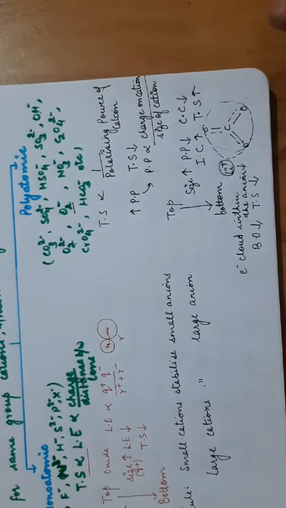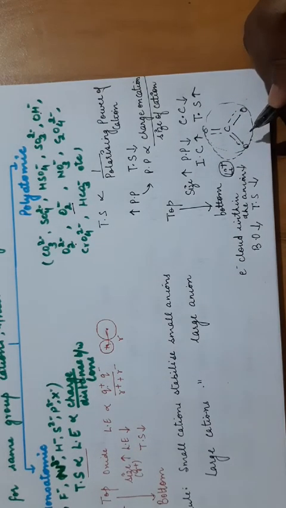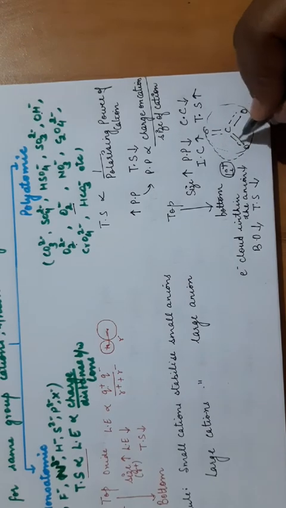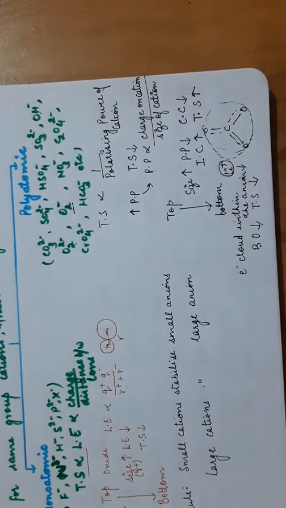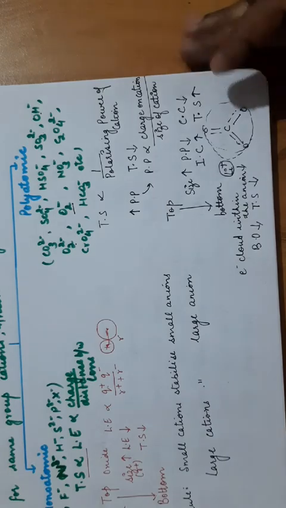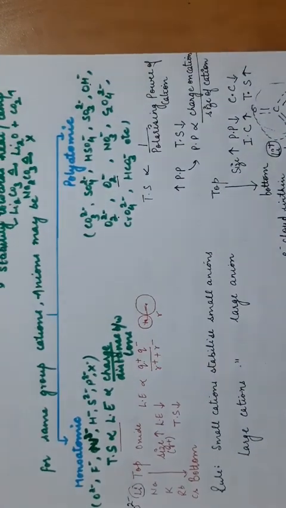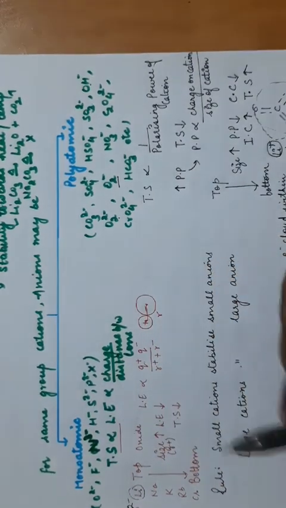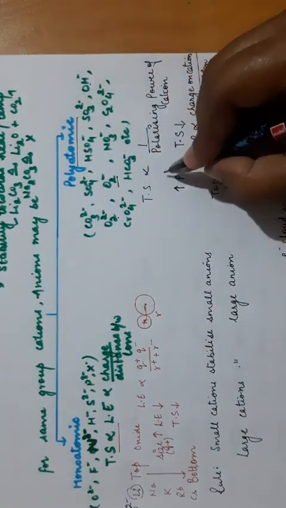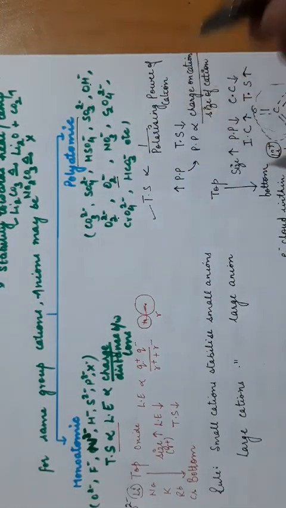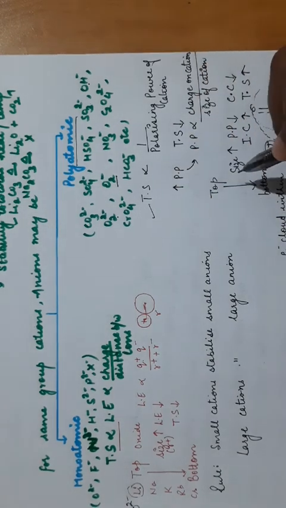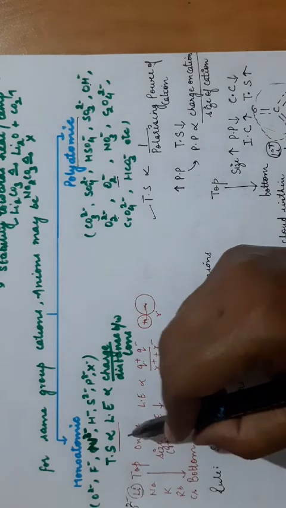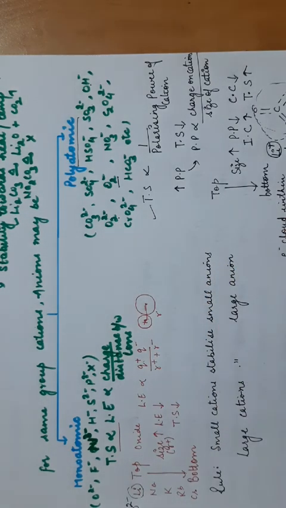So what happens? Greater the polarizing power of the cation, the distortion of the electron cloud will be more, and if the distortion is more, the bonded electron cloud is shifted more towards the cation. That means the bond order within the bond will decrease and the thermal stability will also decrease. So what you have to remember in this? Just two main points. For monoatomic anions, thermal stability is directly proportional to lattice energy. For polyatomic anions, thermal stability is inversely proportional to the polarizing power of the cation. It increases down the group in case of polyatomic anions. It decreases down the group in case of monoatomic anions.